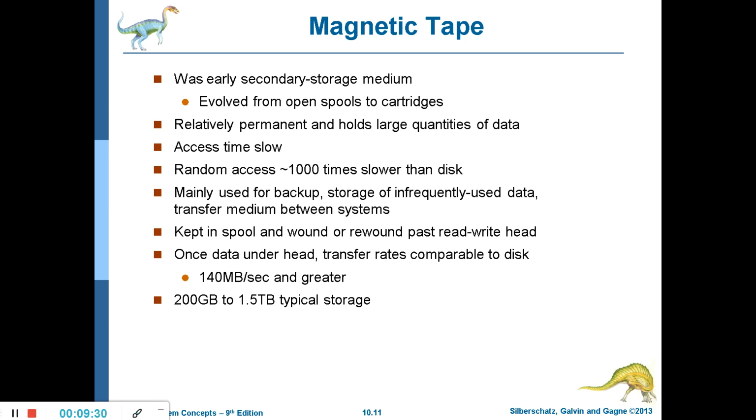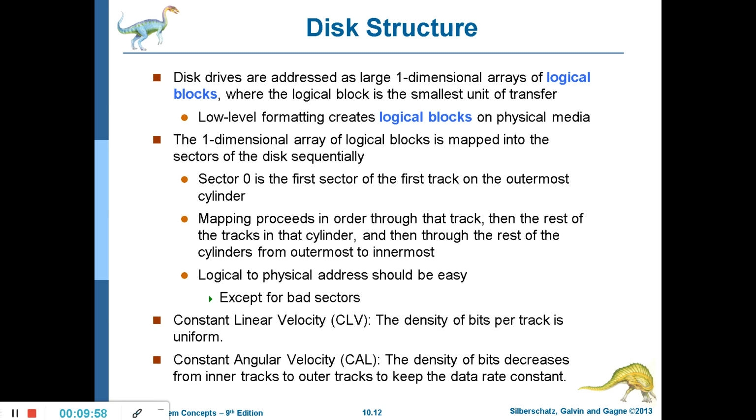Once the data is under the head, transfer rates are comparable to the disk. So the only problem compared to the disk is that the latency time is very high for magnetic tapes. Typical storage capacity is 200 GB to 1.5 terabytes. This disk structure we will continue in the next video. Thank you.